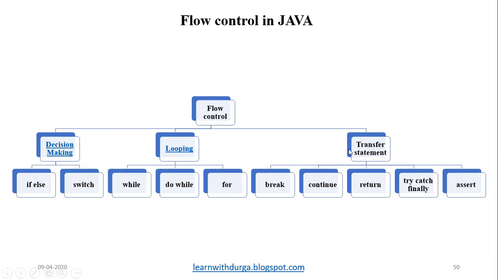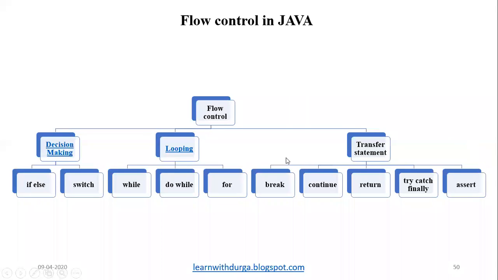Continue is nothing but skipping the statement, and return returns some output of the function to where the calling function was called. Try catch block is going to handle abnormal conditions, and assertion is an exception kind of thing.